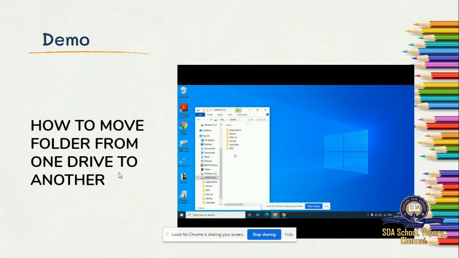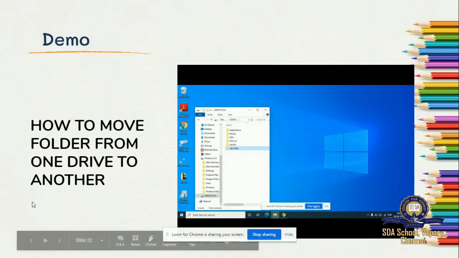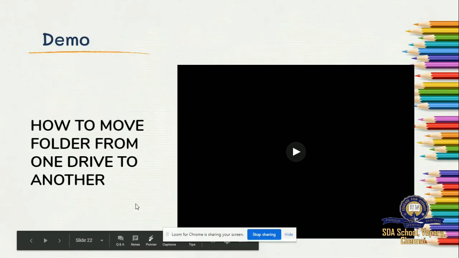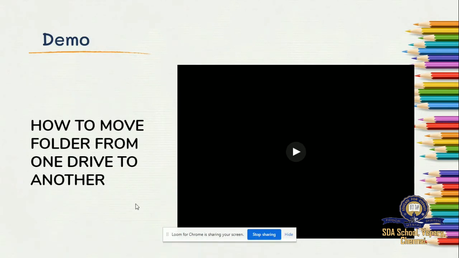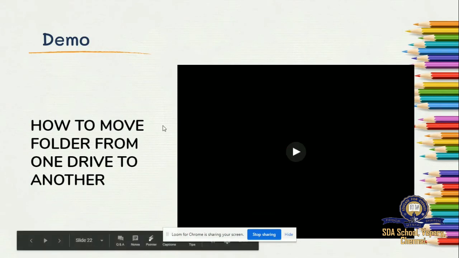Now we'll go back to C drive. Double click on C drive. Here there is no SDA folder. Why? Because we have moved the SDA folder to D drive. In D drive we can see the SDA folder. In the copy option, the folder will be found in both C drive and D drive. But in the move option, it is only in the D drive. I think now you will be very clear on how to move a folder from one drive to another.